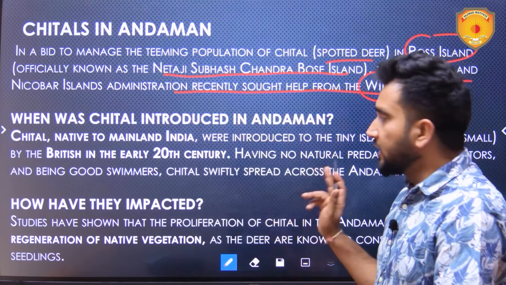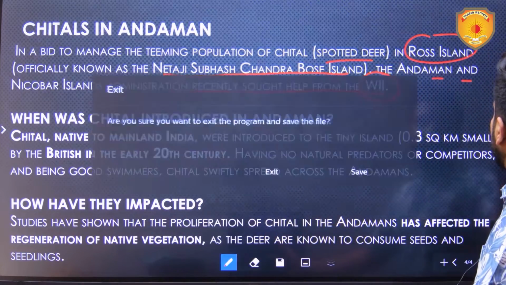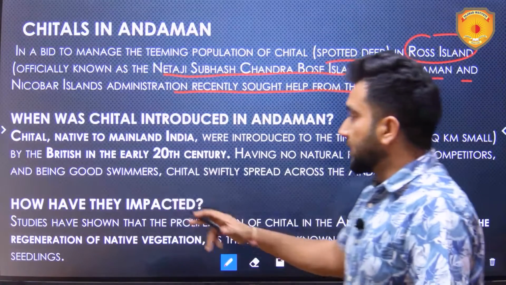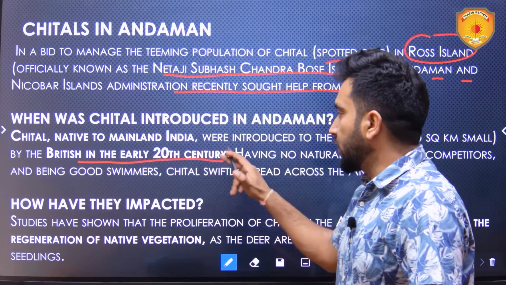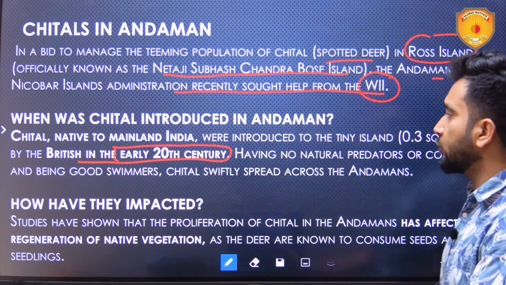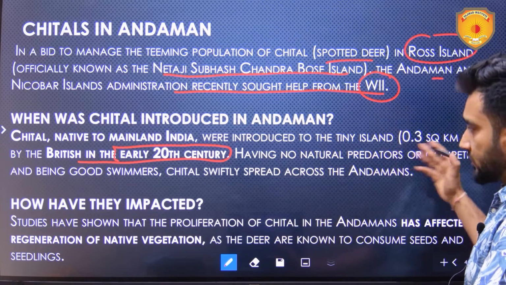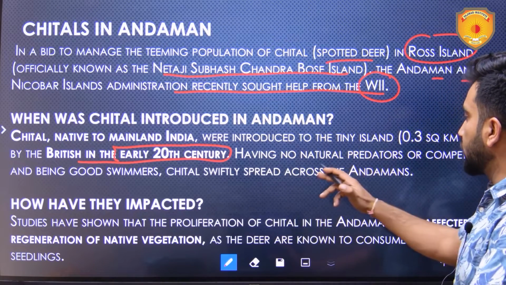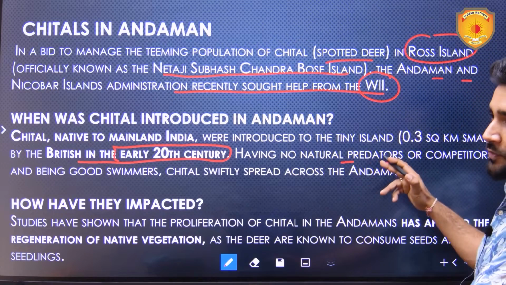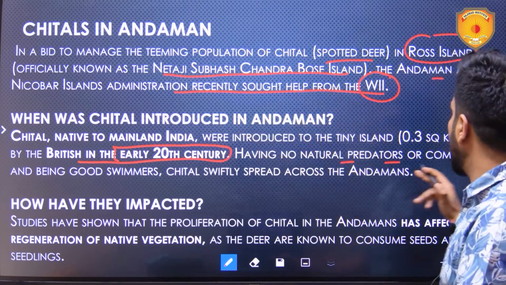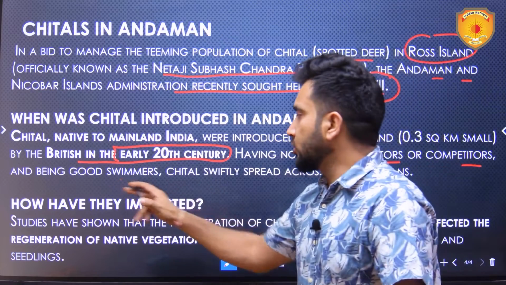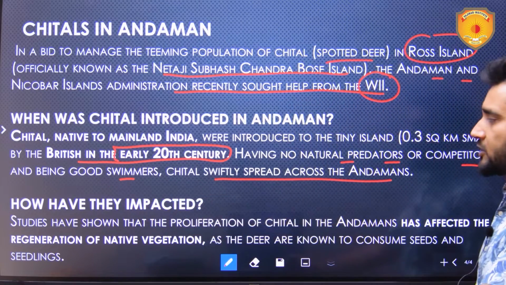Now, when was the cheetal introduced in Andaman? Basically, it was introduced by the Britishers in early 20th century. It is native to mainland India, and was introduced there. Having no natural predators, meaning there are no predators of these deer or competitors, and being good swimmers, cheetals swiftly spread across the Andamans.